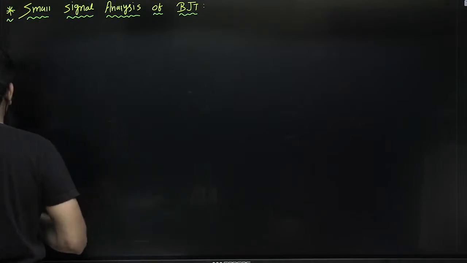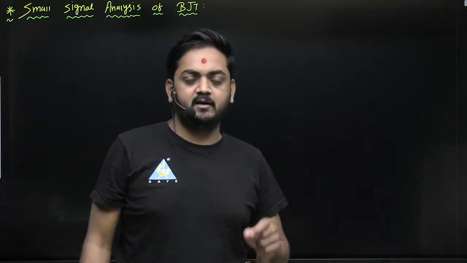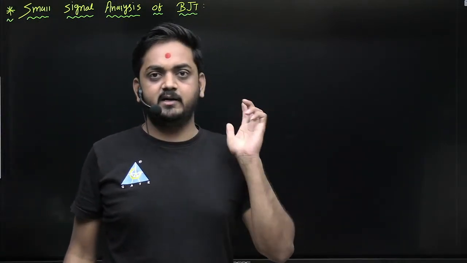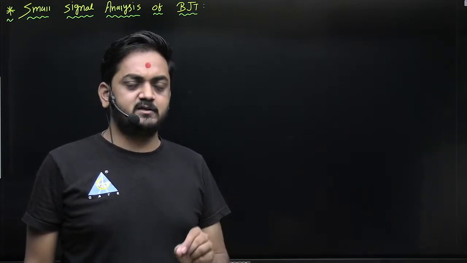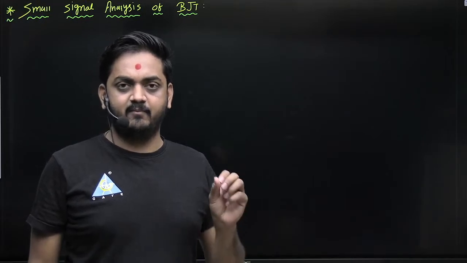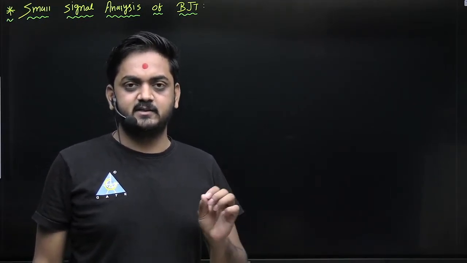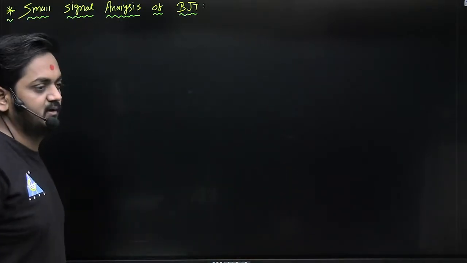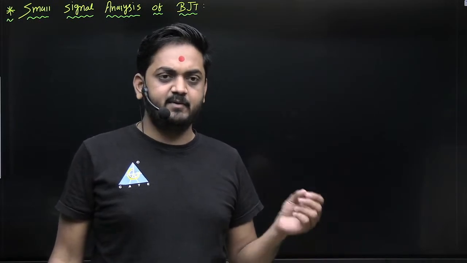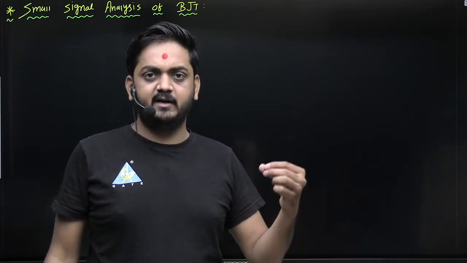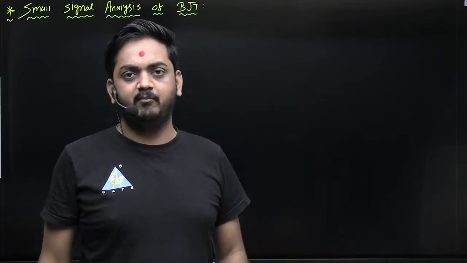First of all we need to understand the linear equivalent circuit of BJT under the small signal condition. Small signal means AC signal, the applied AC signal. There is a low fluctuation in the AC signal, that is known as the small signal, and which is AC, that's why it is known as AC analysis. And BJT operates in the active region and acts as an amplifier, that's why it is known as amplifier analysis.